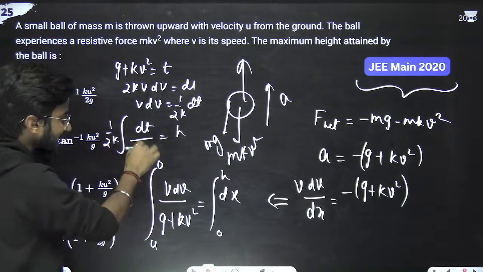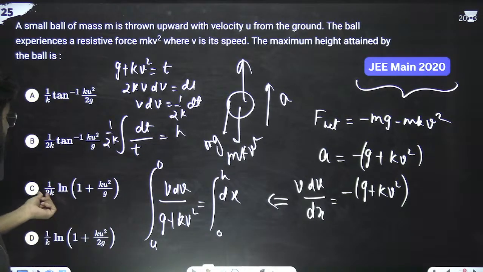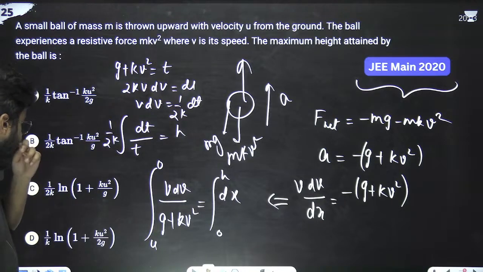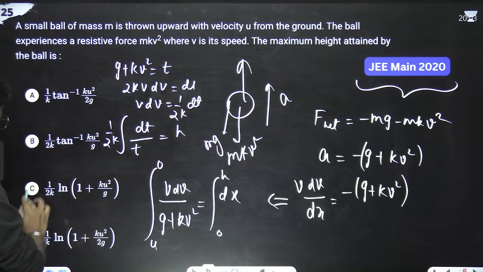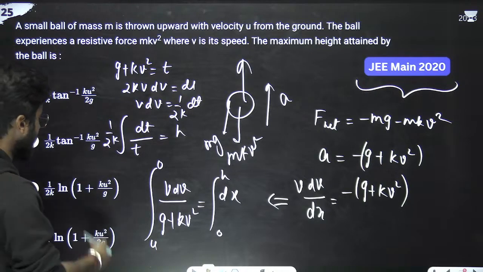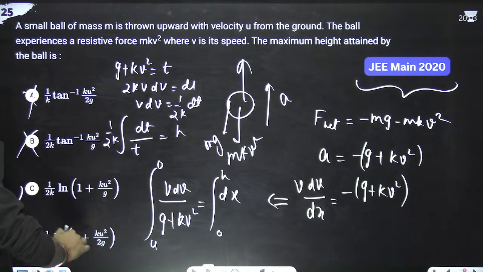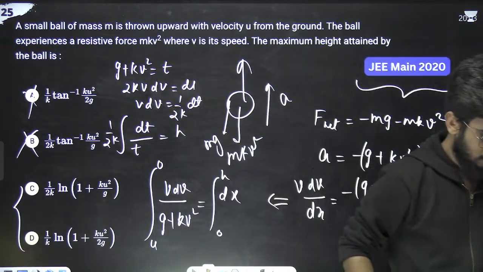So this is ln t, and we are getting something like 1 by 2k ln t. T is something like this. Just solve it. I think option C or D, one option will be correct. This will be ln, now it is not tan inverse. Just solve this and you will get the answer.